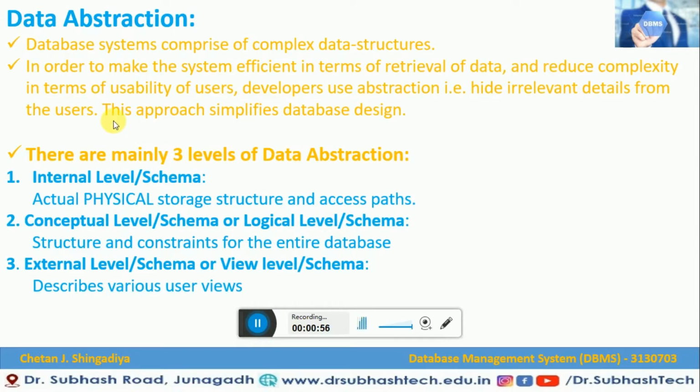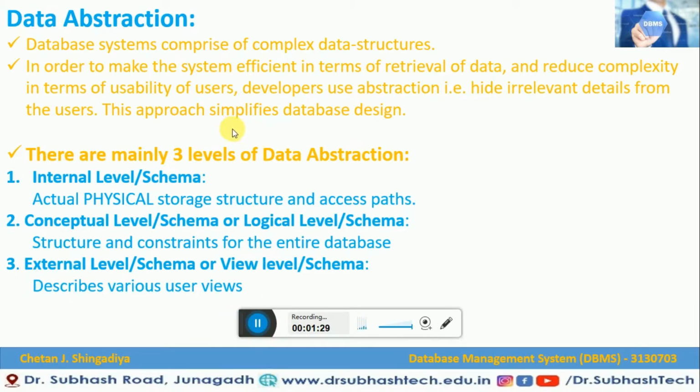Now let us understand what is data abstraction. A data abstraction can be defined as the database system comprised of complex data structures. In order to make the system efficient in terms of retrieval of data and reducing the complexity in terms of usability of users, the developers use abstraction. For example, to hide the irrelevant details from the users, this approach simplifies the database design.